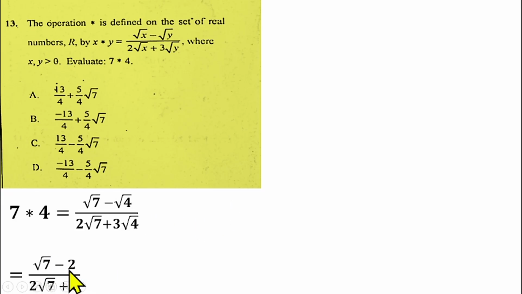Then we can now rationalize this, because we have the denominator in surd form. So we have to rationalize this by multiplying up and down by the conjugate of the denominator. The conjugate of the denominator here is 2 root 7 minus 6. That will multiply up and down. You can now expand the brackets for numerator and denominator, but the denominator is the difference of two squares. So that gives us (2 root 7) squared minus 6 squared. For the numerator, you have to expand normally.